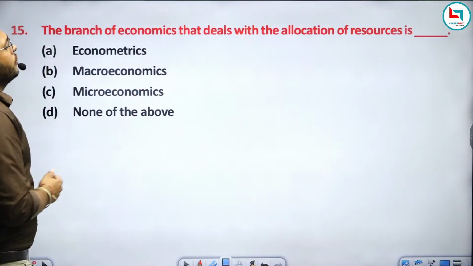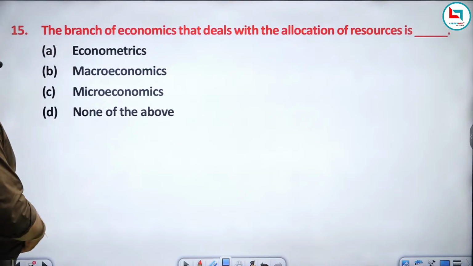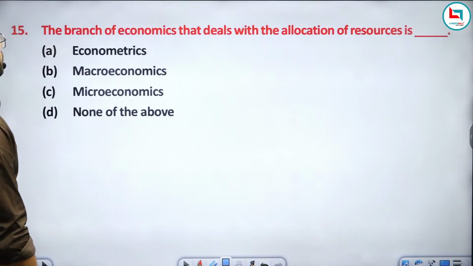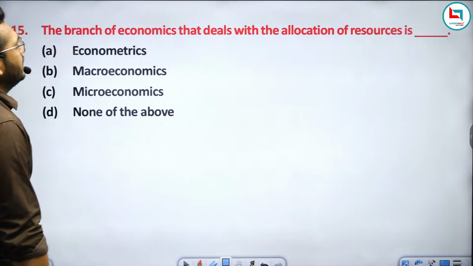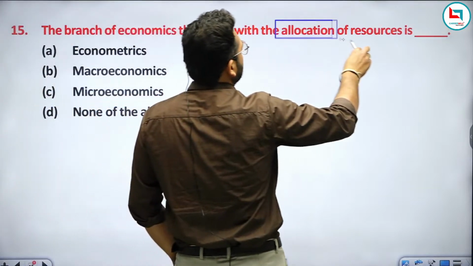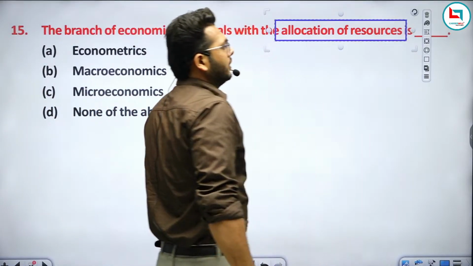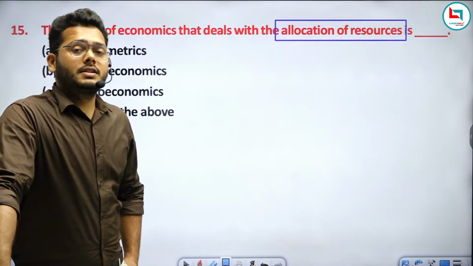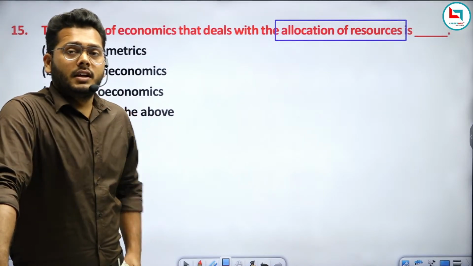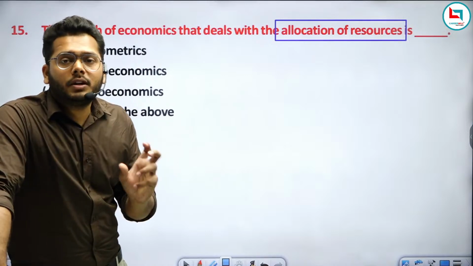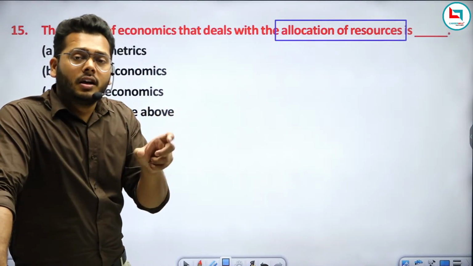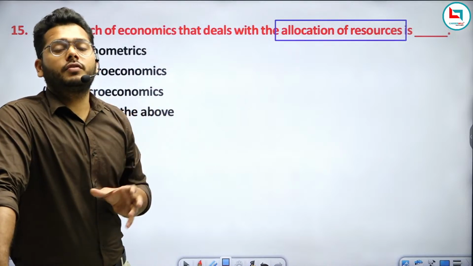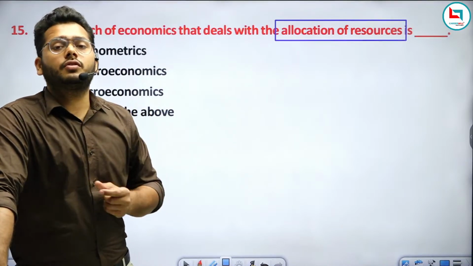Now the branch of economics that deals with the allocation of resources is econometrics, macroeconomics, microeconomics, or none of the above. So again, it deals with the allocation of resources. As I have already told you in my previous class, microeconomics is the study of the management of allocation of resources. Why are we studying the allocation of resources?